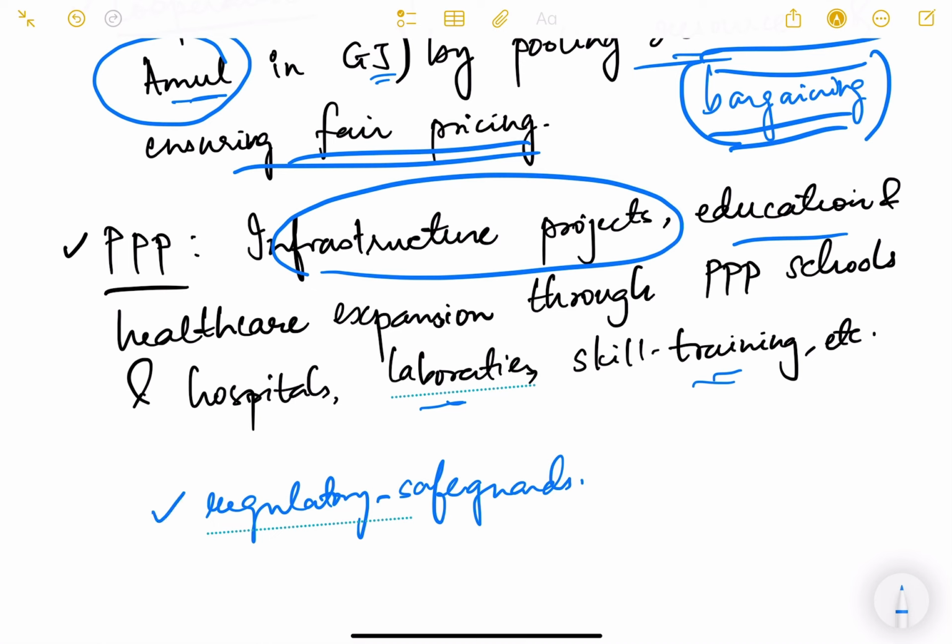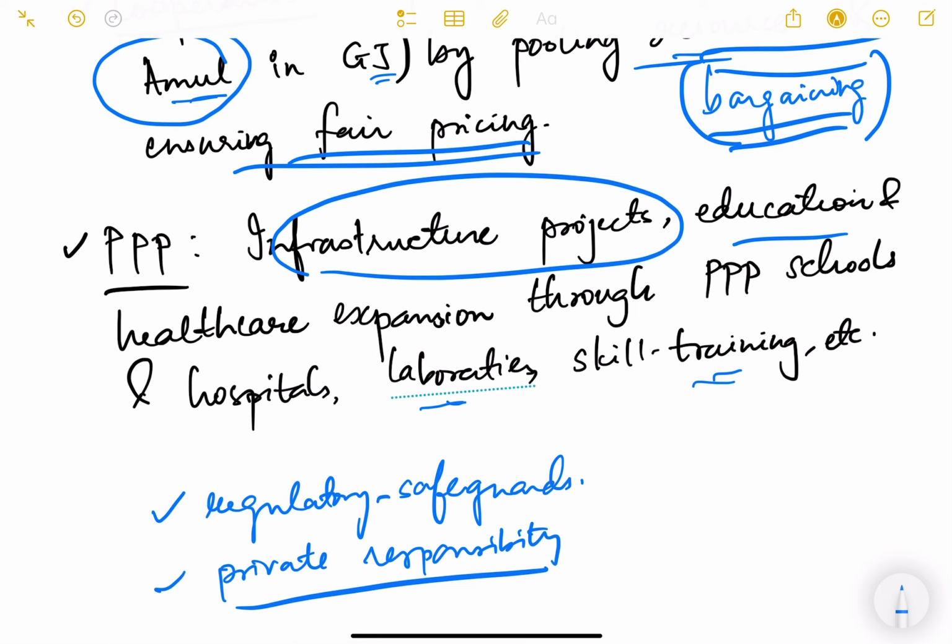It can't be completely left open. Then there should be private sector responsibility also. They should have a sense of responsibility as well. They should adopt ethical capitalism, so that there is not excessive deprivation or injustice for any class.